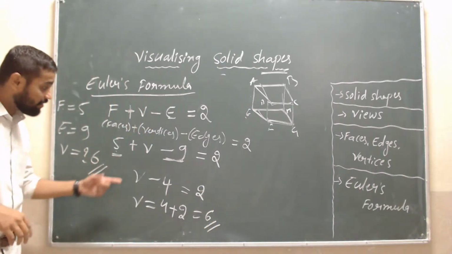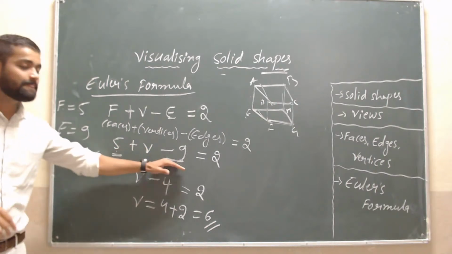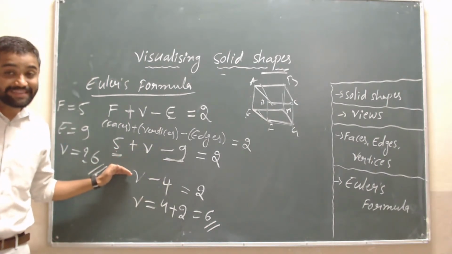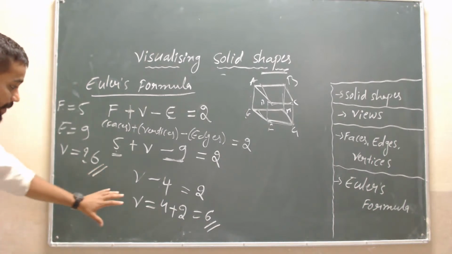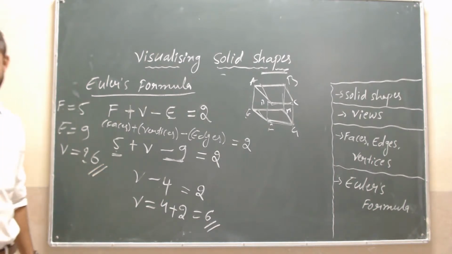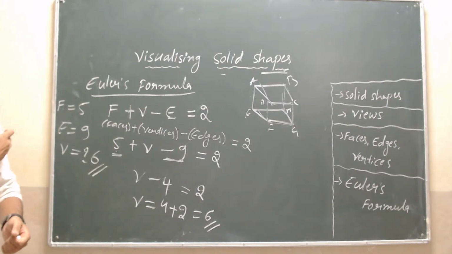I think you have made a mistake while doing this step. Is it clear to you, students? How many vertices are there? Yes, there are 6 vertices. Yeah, now it is 6 vertices.